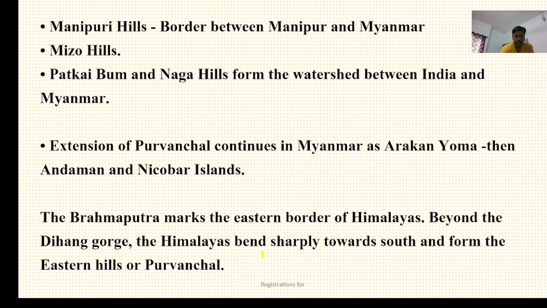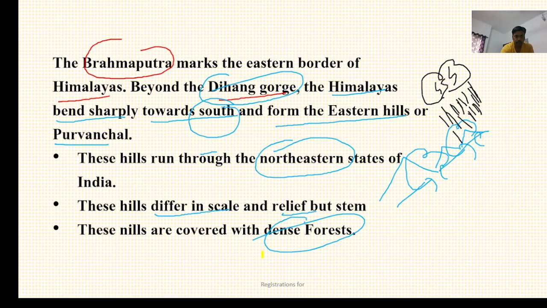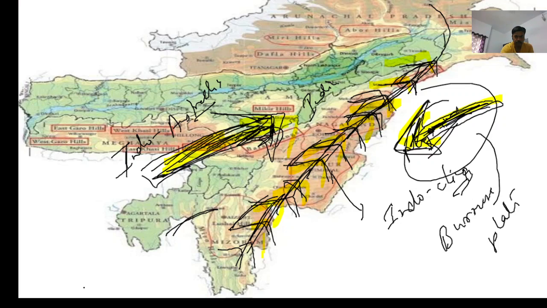Well, if we see the mountains and hills of northeast India, let's see them one by one in detail. So here, as you know, the Brahmaputra is forming the Himalayas' eastern boundary. This is the Brahmaputra river which is forming the Himalayas' eastern boundary.